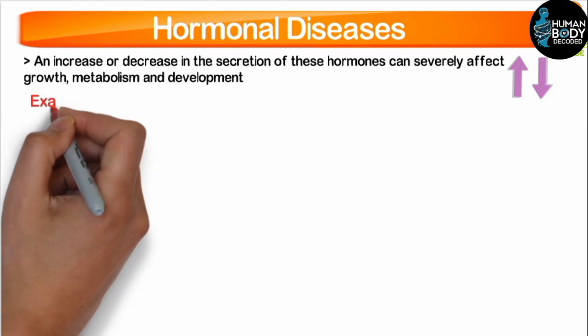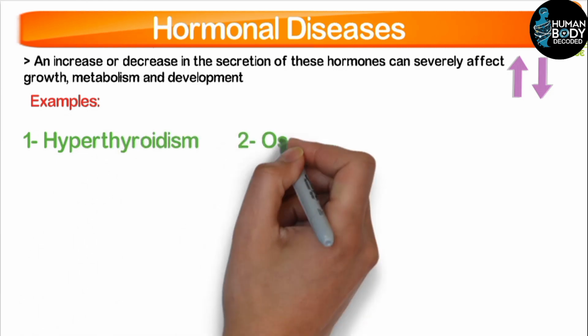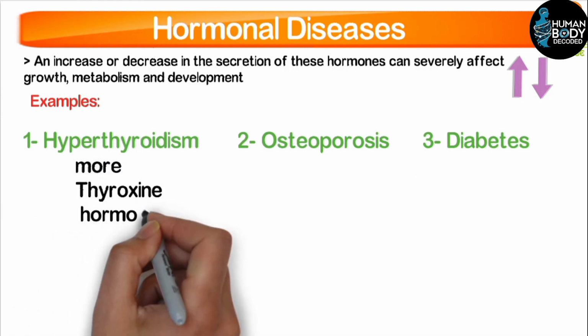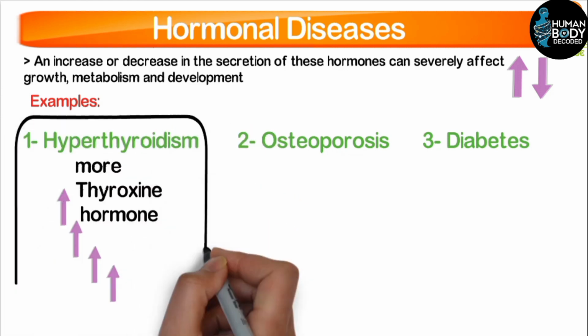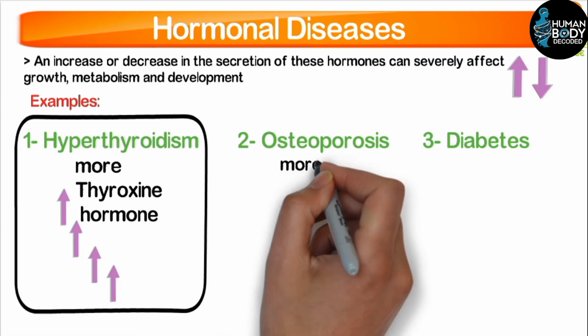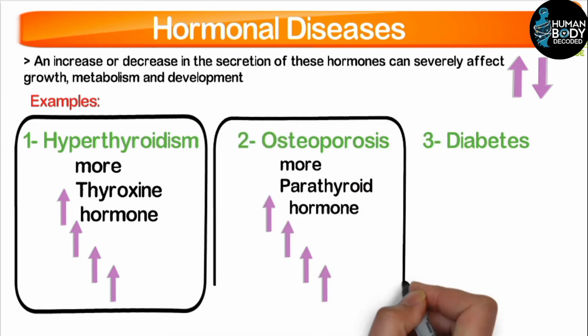If I mention some examples, there is hyperthyroidism, osteoporosis, and diabetes. In hyperthyroidism, thyroxine hormone is released in excessive amounts, which causes hyperthyroidism. If we talk about osteoporosis, it is caused when the pancreas hormone is released in excessive amounts in our body.